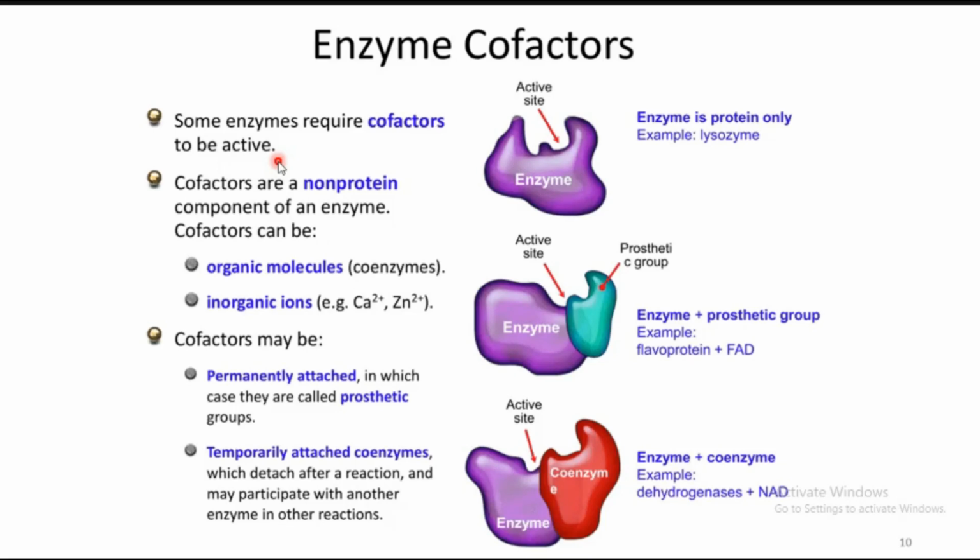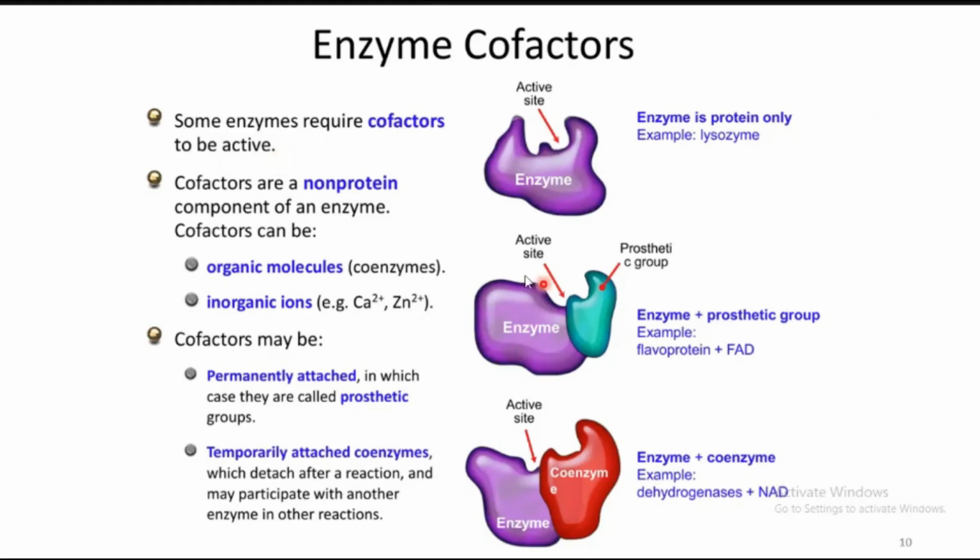The cofactor may be permanently attached to the enzyme, which is known as the prosthetic group. Or sometimes the cofactor may come and attach to the apoenzyme, and once the enzymatic function is over, it will be detached from the active site. Whenever it is needed, it may be added to the apoenzyme again.